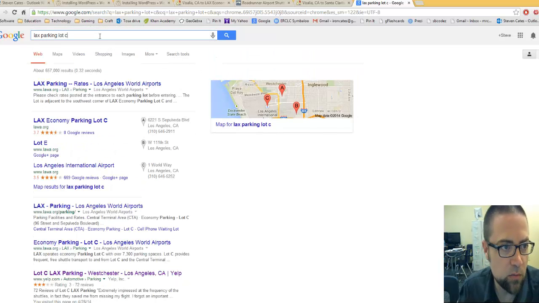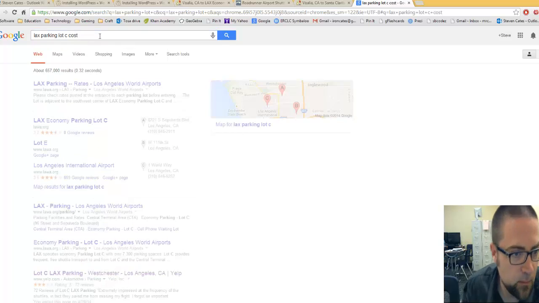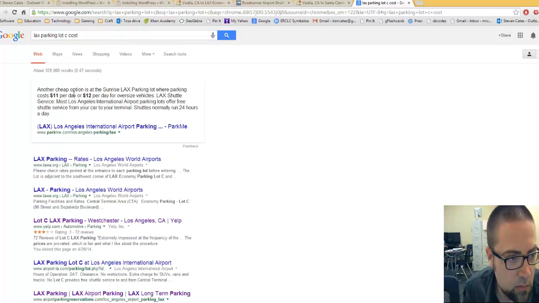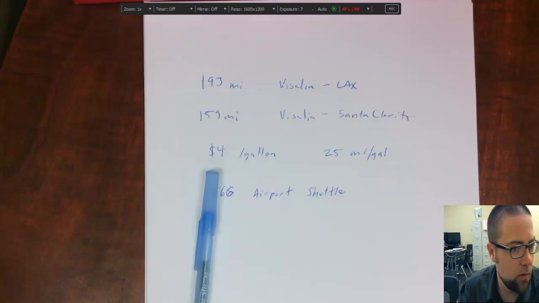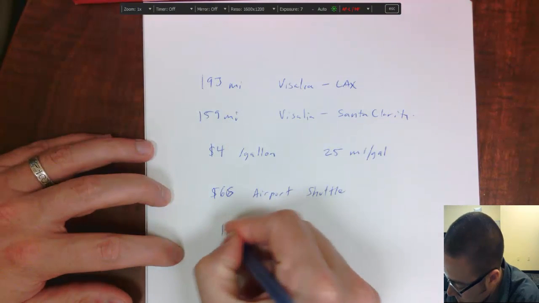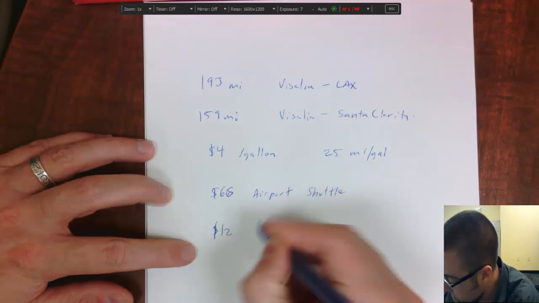Let's say the cost here somewhere. Cost. Oh, $12 per day. $11 per day, or $12 for oversized vehicles. Okay. We'll just call it 12. $12 parking.